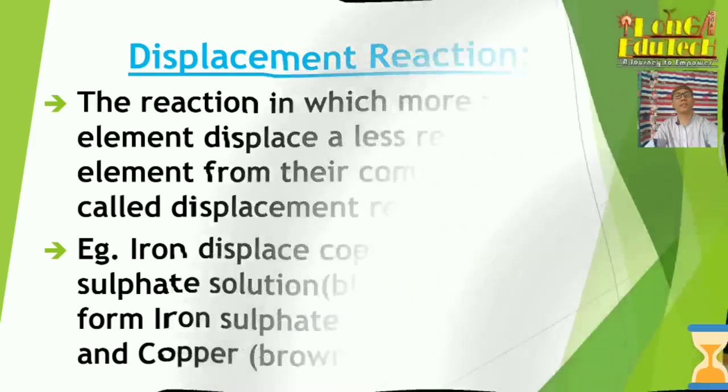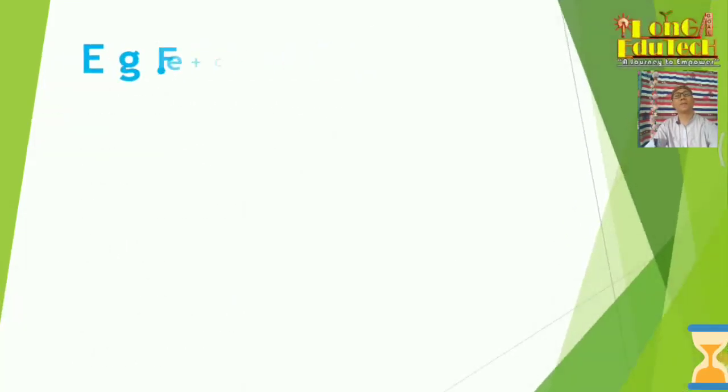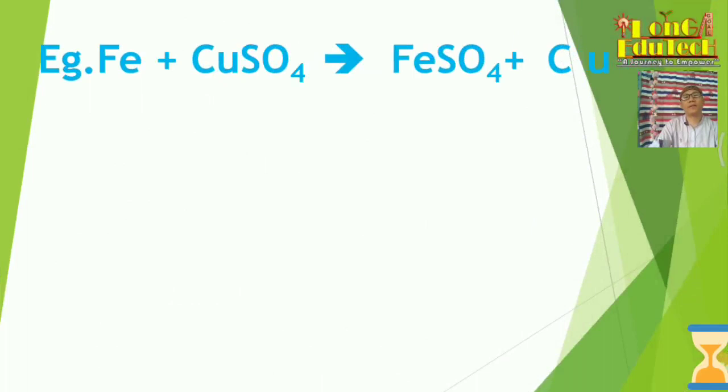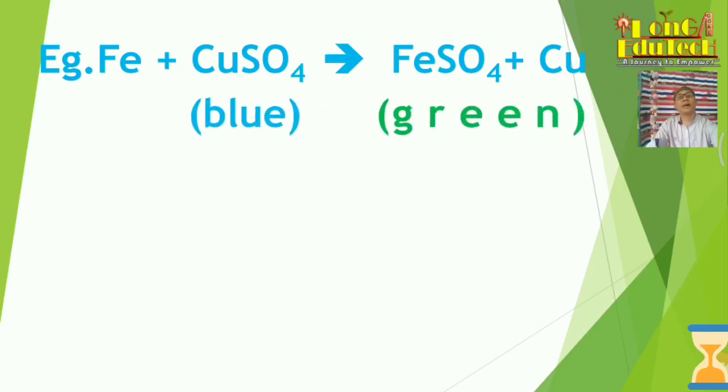So let us see with equations. Iron, Fe, plus copper sulfate, CuSO4, gives iron sulfate. See here, copper sulfate is blue in color, and iron sulfate is green in color when it is formed, and copper brown color will form.